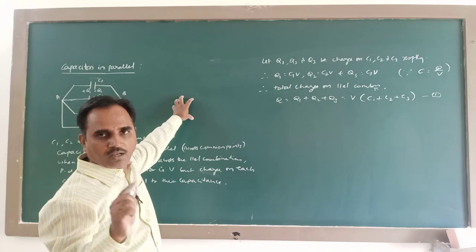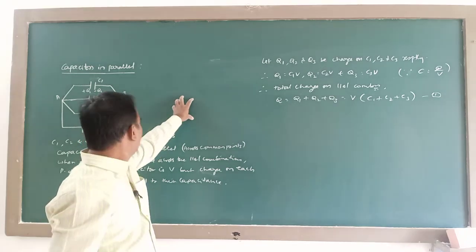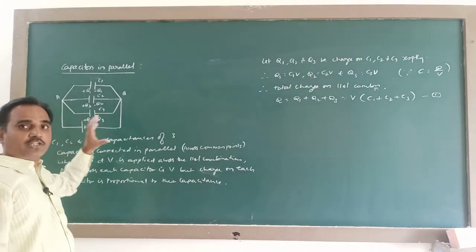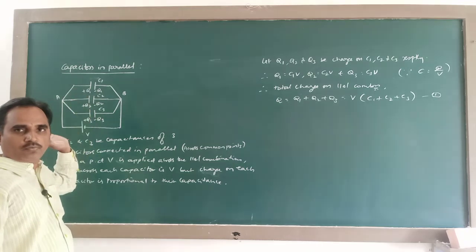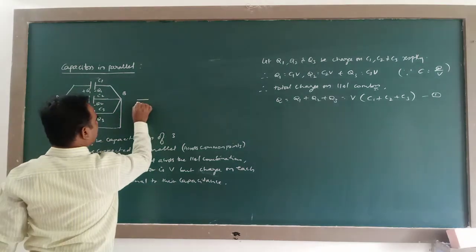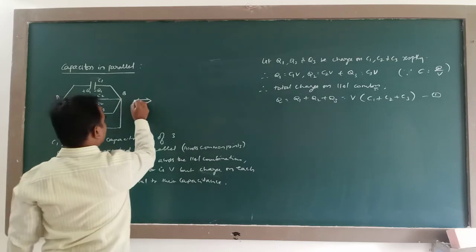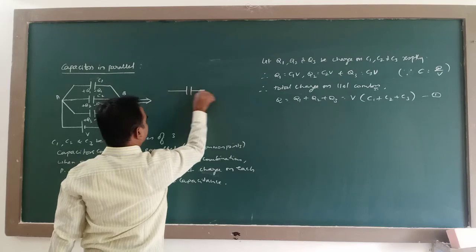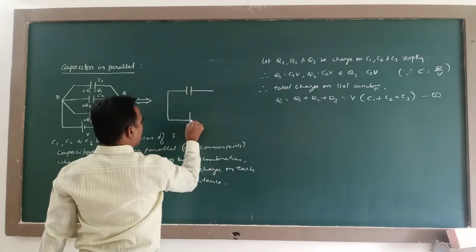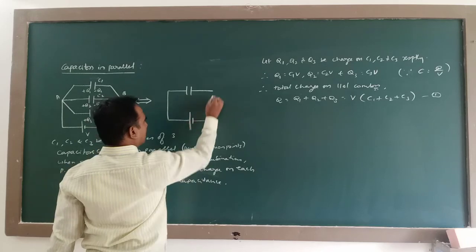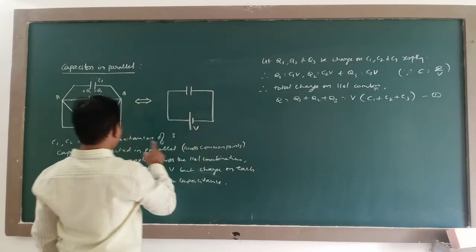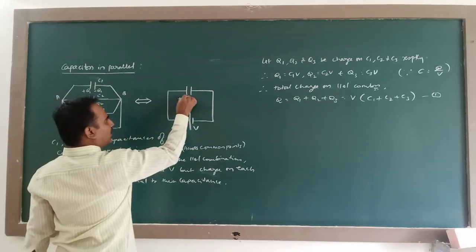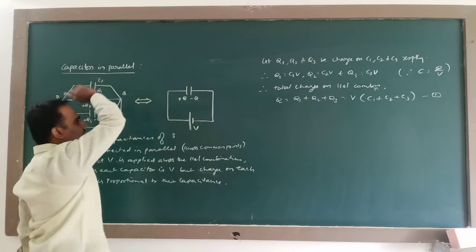That means, for the equivalent capacitor, when I apply a potential difference V, it should get a charge Q, because total charge on this is Q. So if I take this equivalent capacitor like this, when I apply same potential difference as applied here, then it must get the same charge as that of this combination.